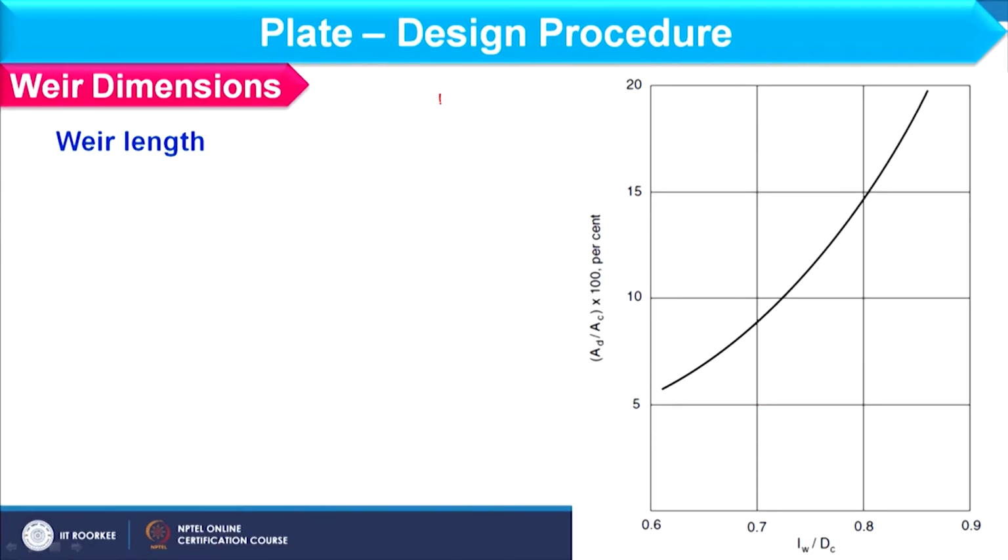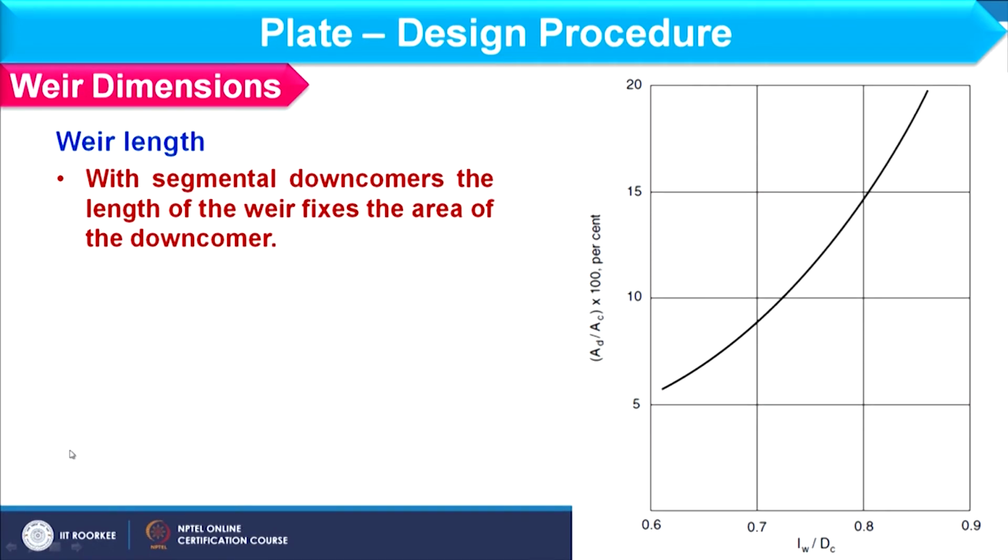Now we will see how to find the Weir length. And what is Weir length? If I am considering the cross sectional view of the column, then this is basically the Weir length. This we represent as small lw, right. That will depend on the downcomer area. With a segmental downcomer, the length of the Weir fixes the area of the downcomer.